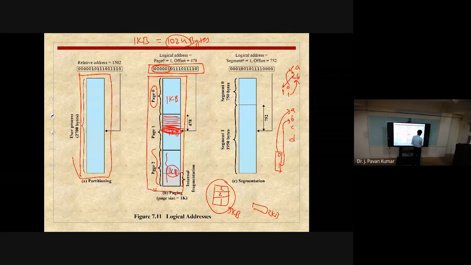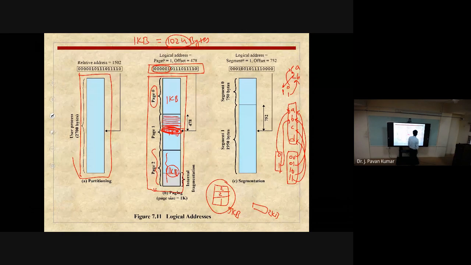Let us consider 2 bits. Sorry, for 2 bits we will have 4 alternatives: 0 0, 0 1, 1 0, 1 1. 0 0 can be related to A, 0 1 to B, 1 0 to C, 1 1 to D. So 2 bits are sufficient to address 4 locations uniquely.